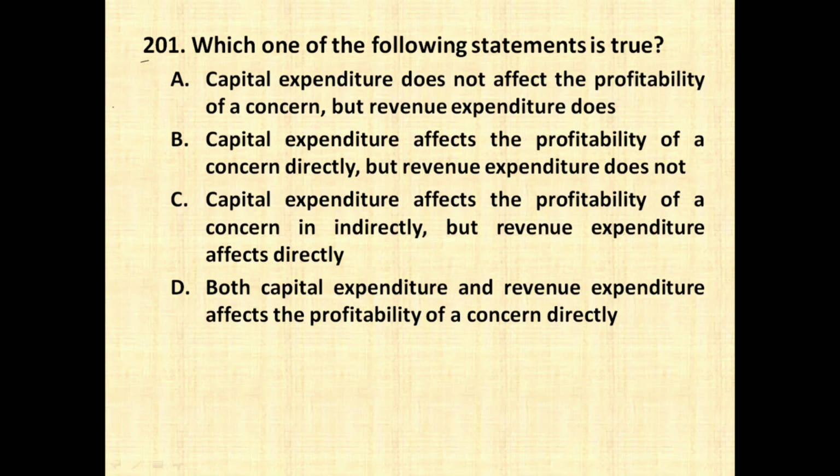Example, rent, wages, salary. So capital expenditure affects the profitability indirectly, whereas revenue expenditure always affects the profitability directly. So option number C is the right answer for this question. That is, capital expenditure affects the profitability indirectly and revenue expenditure affects directly.